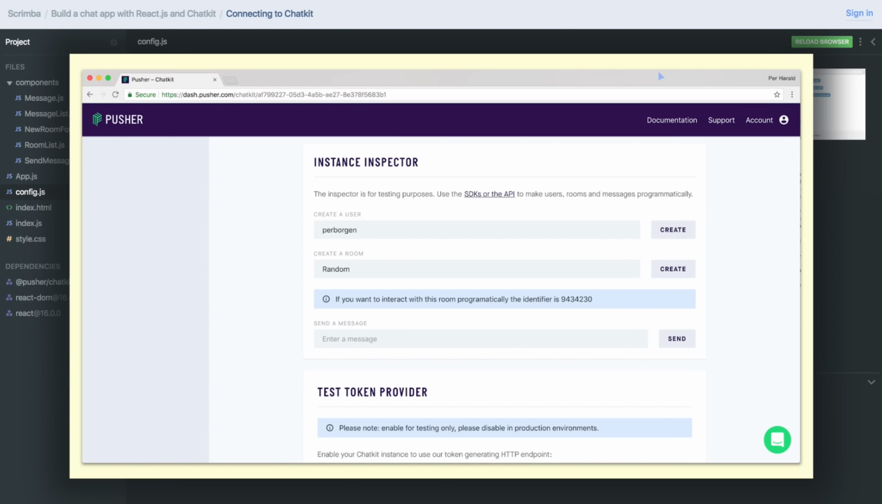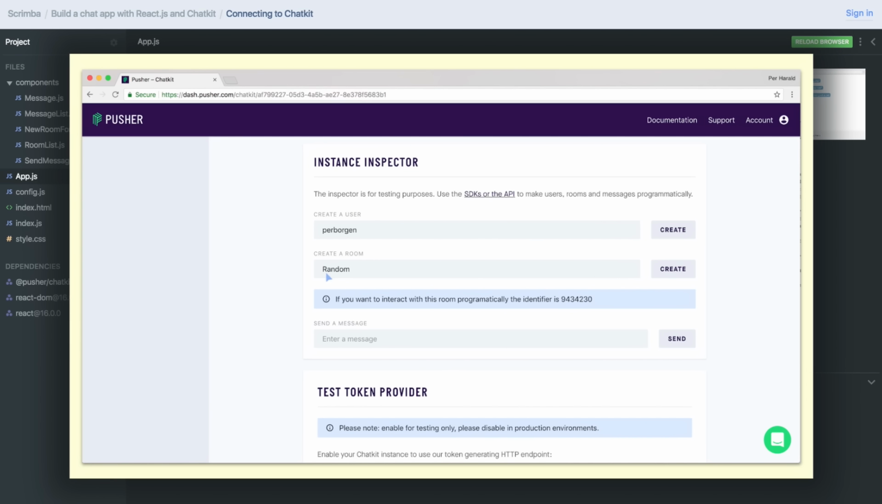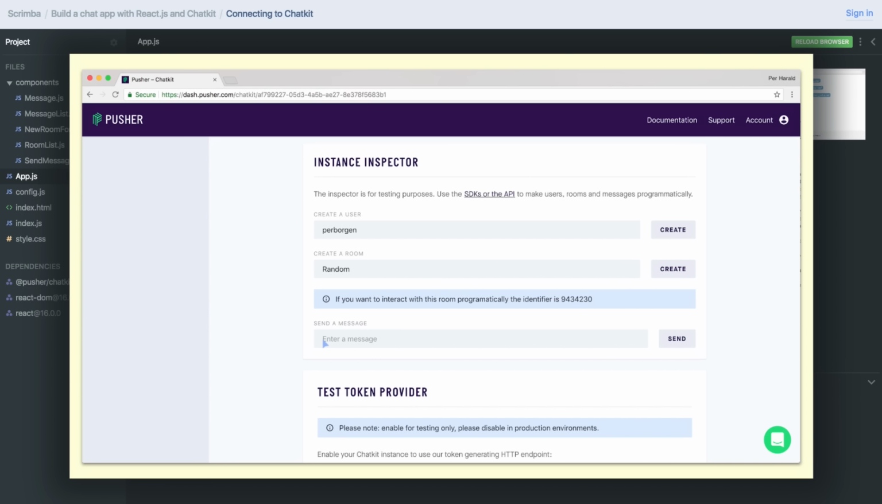Then scroll a bit up again, enter a username here, hit create, and then head over to app.js, paste in your username here. Once you've created a user, you'll be able to create a room, give it a name, and hit create. And then this little alert box will pop up with the room identifier, which you'll copy and paste in right here. And then finally, I want you to enter a message into this field here and hit send, because that'll send a message manually to your chat room.